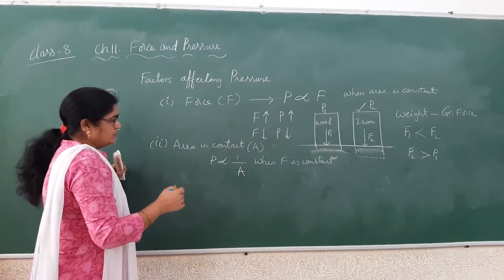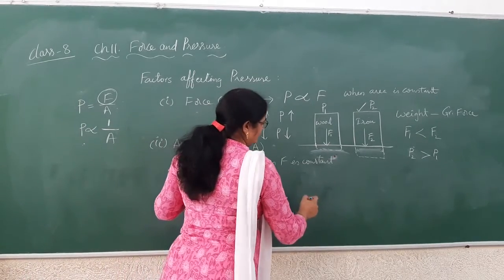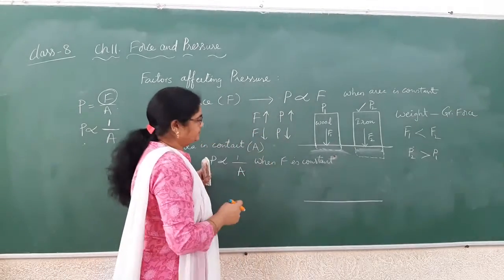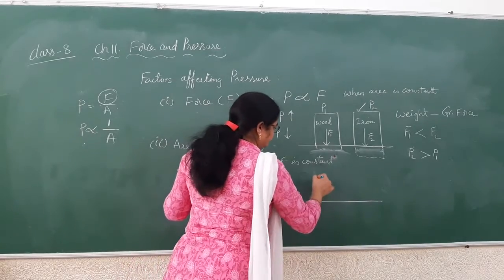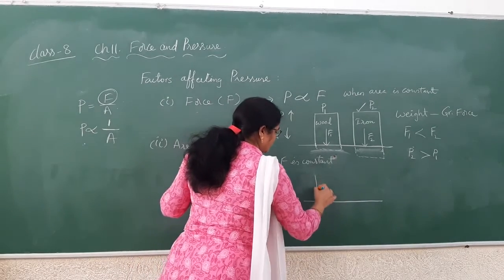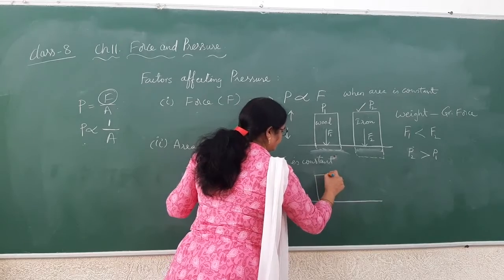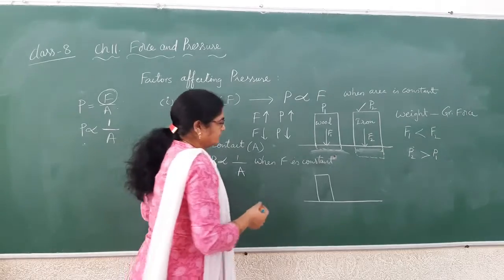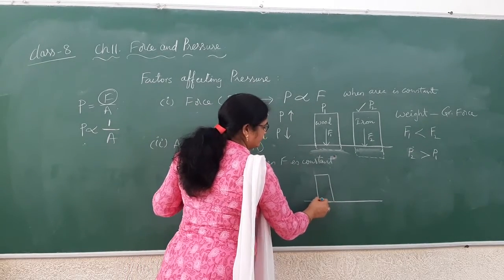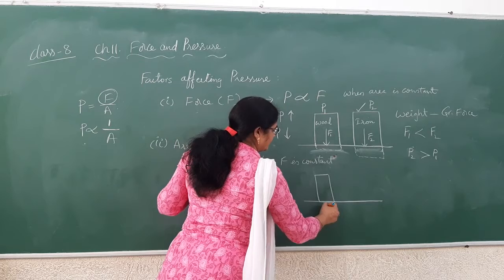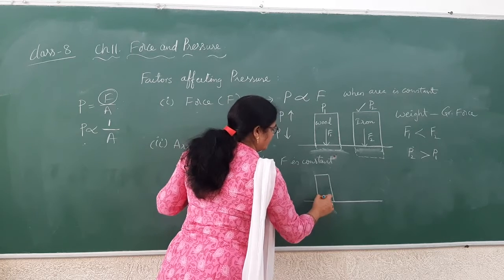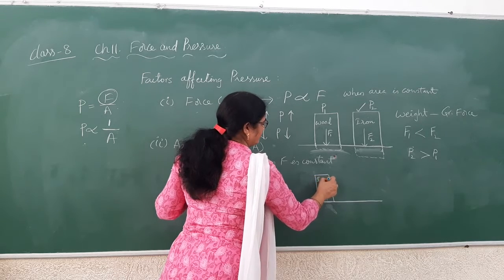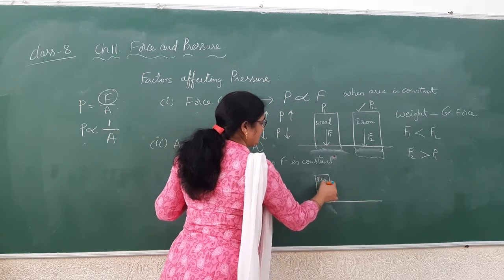Let us again take an example. Again the same sponge, and I kept two blocks, both made of iron, of the same weight, but the shapes are different. Let us suppose here the area in contact is A1, and here also A1, and the weight is the same, both are made of iron, and both are applying the same force.